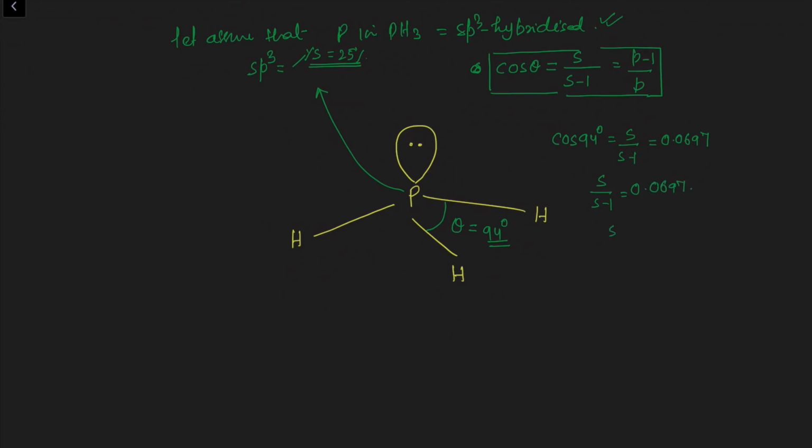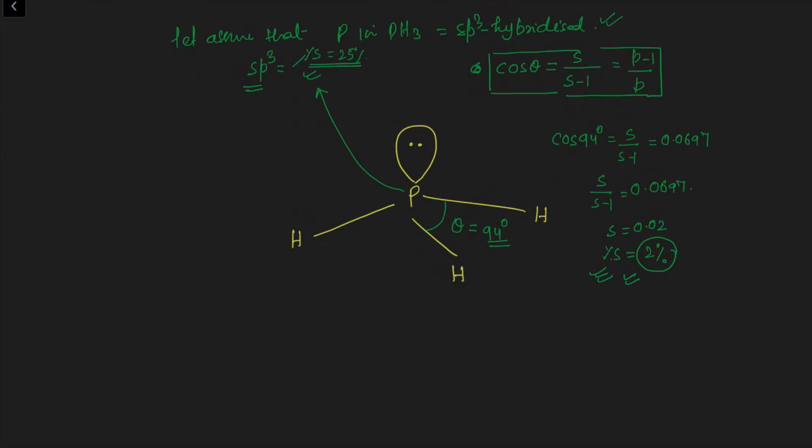0.0697. So S is what? 0.02. Meaning, what is the percentage of S character? 2%. Now check. If this phosphorus is sp3 hybridized, the percentage of S character must be what? 25%. But it is 2%. And according to your information and my information, none of the hybrid orbitals has 2% S character.